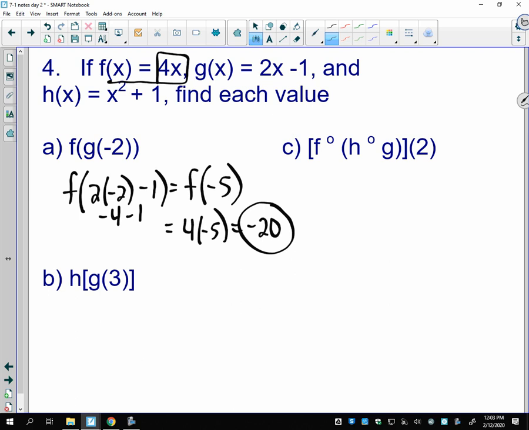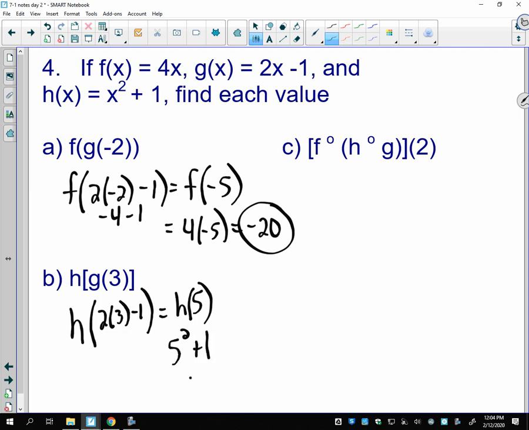So what about if we did this one? I want you to try it first and tell me what you get, and then we'll check it here. So hopefully, the first thing you did is you started with g of 3. So g of 3 means I go up here and I do this first. I plug 3 in here. So 2 times 3 minus 1 would be 6 minus 1, which is 5. And then I plug 5 into h, which would give me 5 squared plus 1, or 26.